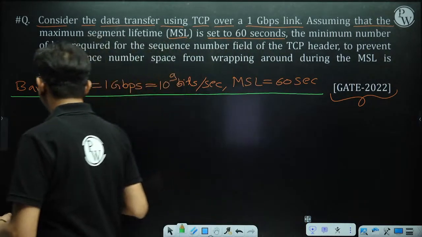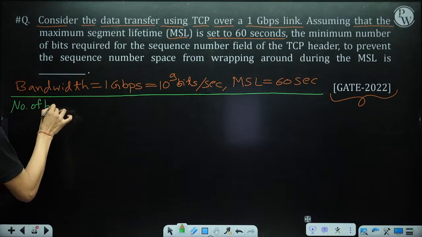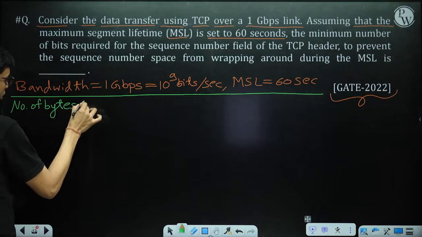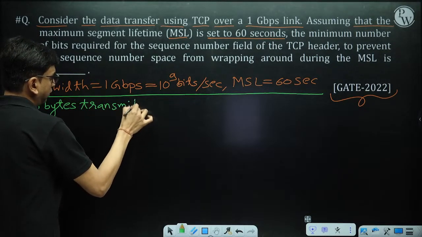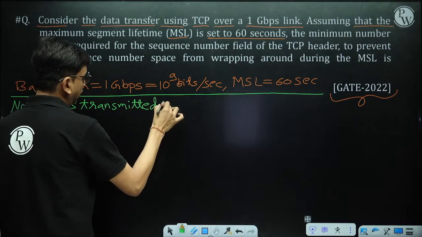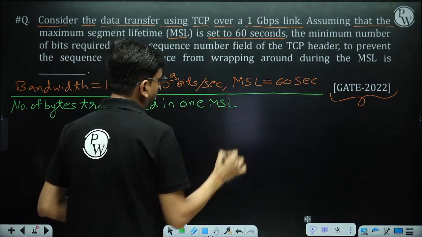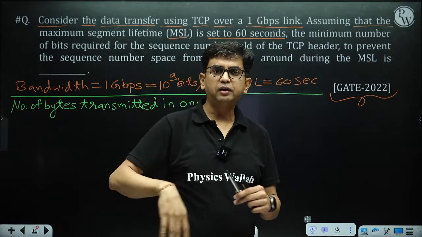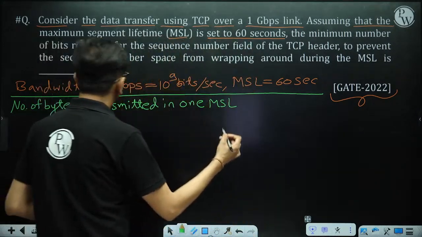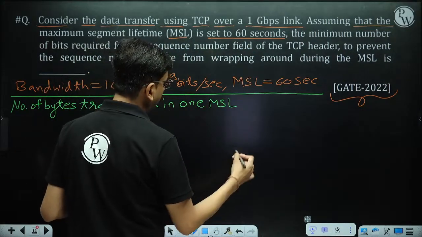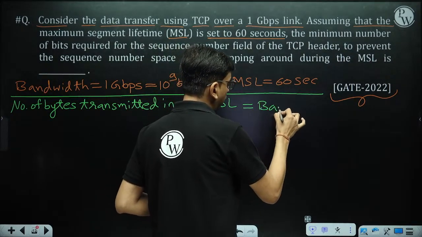First, the number of bytes that can be transmitted in one MSL. So basically it is bandwidth into MSL.